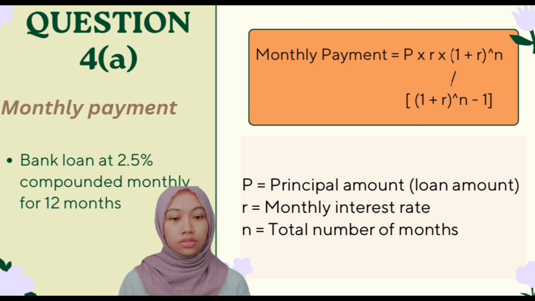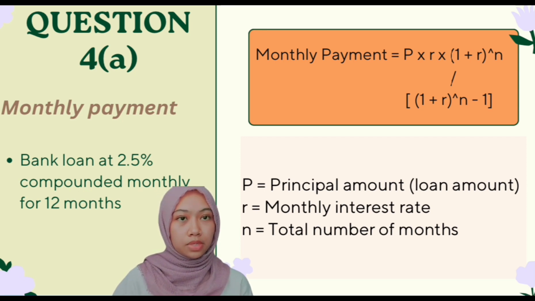So for question 4E, to calculate the monthly payment for the bank loan at 2.5% compounded monthly for 12 months, we can use the formula for calculating the monthly payment on an amortizing loan. Using the formula monthly payment equals P times R times bracket 1 plus R power of N divided by bracket 1 plus R power of N minus 1, where P stands for principal amount or loan amount, R stands for monthly interest rate, N stands for total number of months.